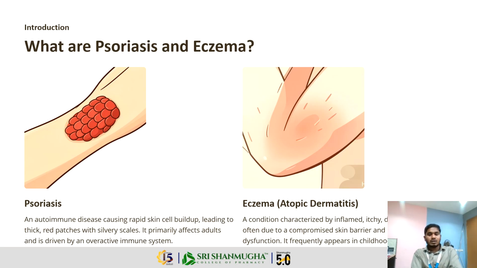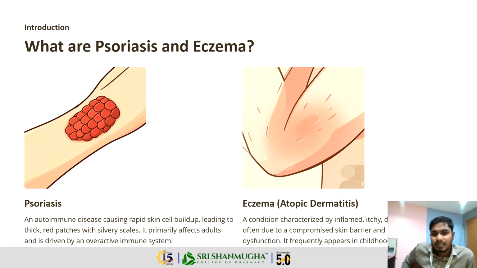What is meant by autoimmune disease? The person's body attacks its own immune cells. That is called autoimmune disease. It is the main focus of this skin disease, meaning autoimmune disease: the person's body attacks its own cells.